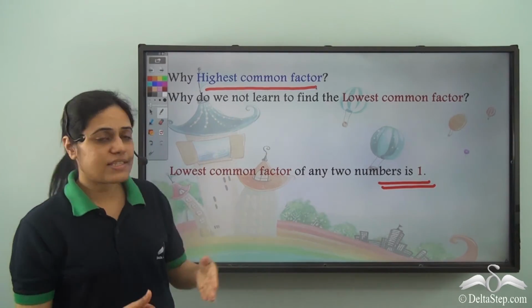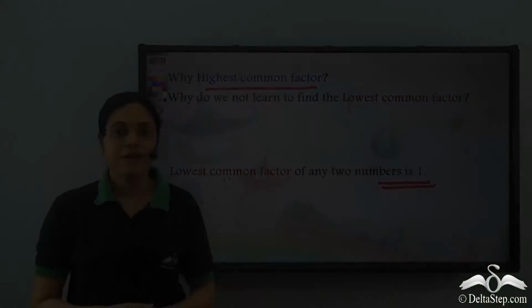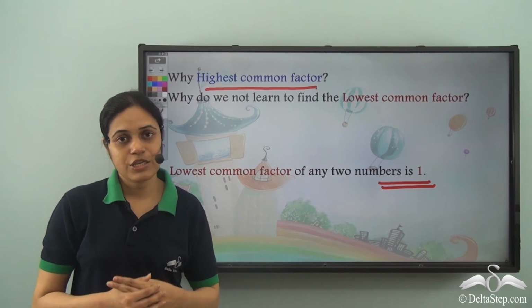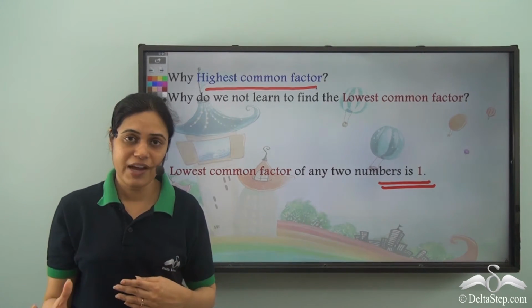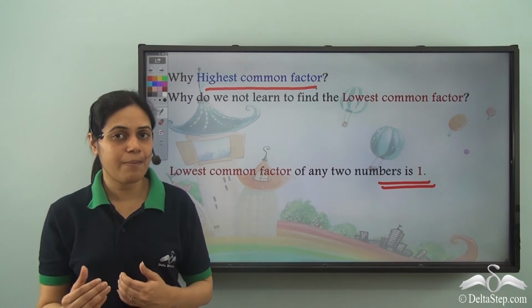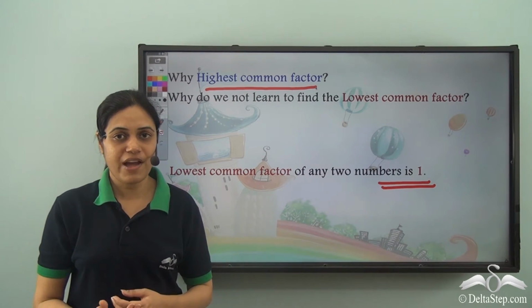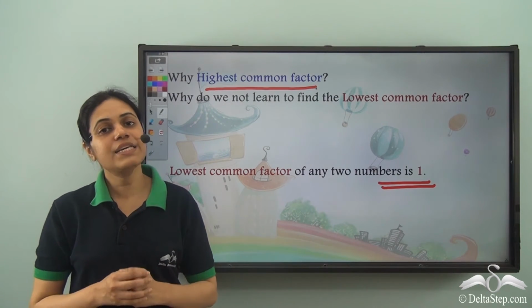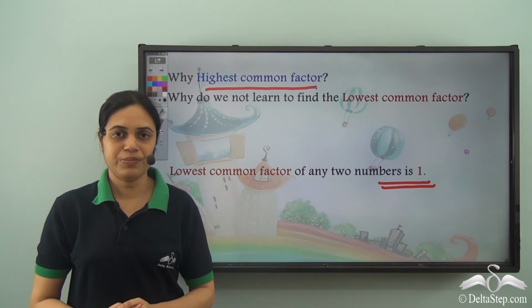So what is the HCF or highest common factor? If you have two numbers, you need to find their common factors, and the highest or the greatest number among those common factors is called the highest common factor of those two numbers.